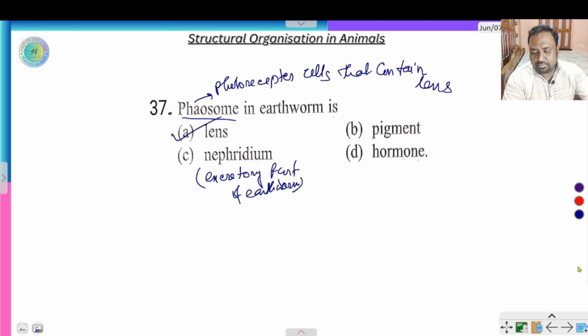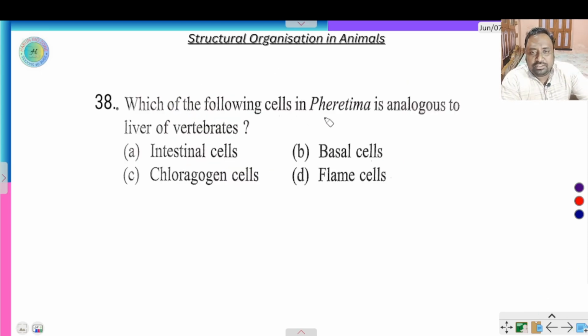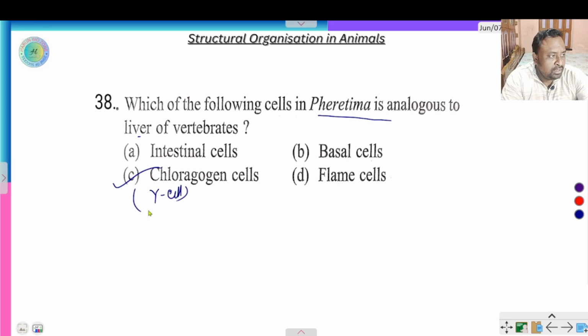Next question. Which of the following cells in peritoneum is analogous to liver? Chloragogen cell. Chloragogen cell is analogous to liver. It is yellow in color, also called Y cells, because of the yellow pigment present. It is involved in energy function, excretory function, and intermediary metabolism. It is similar to the liver in vertebrates.